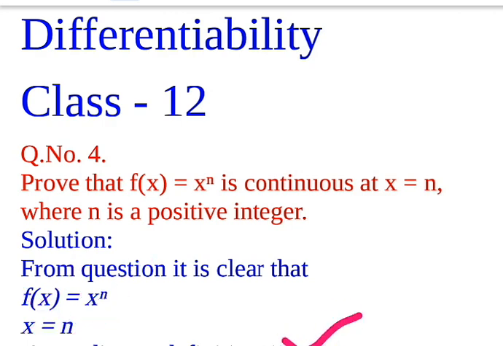According to definition 1, limit of the function at x equal to n as x tends to n equal to limit of x to the power n as x tends to n equal to n to the power n.